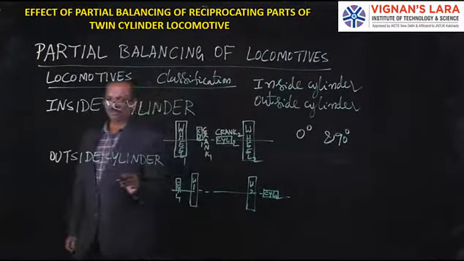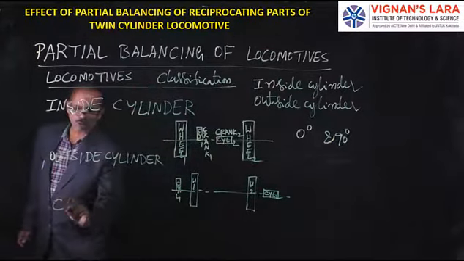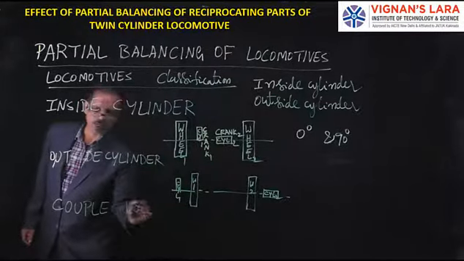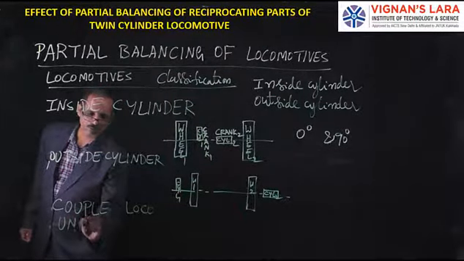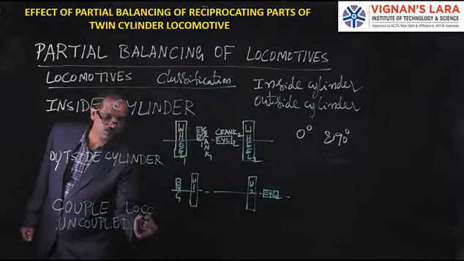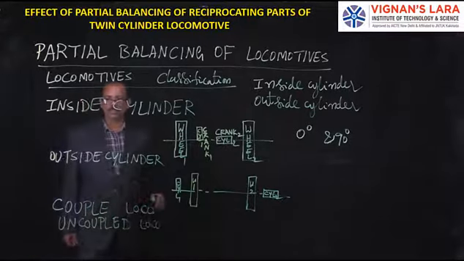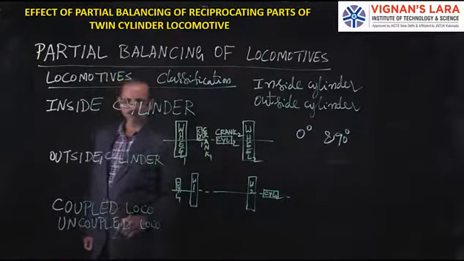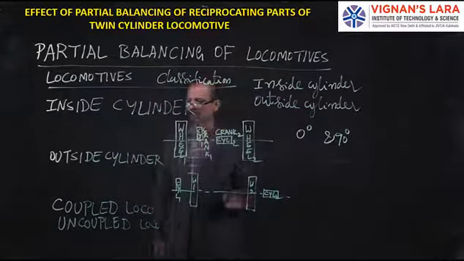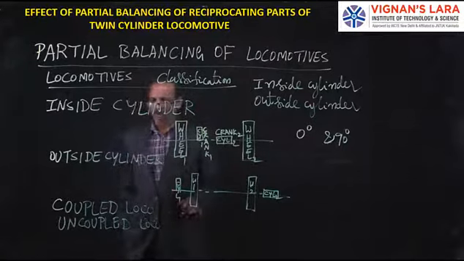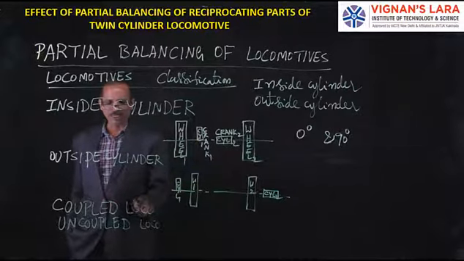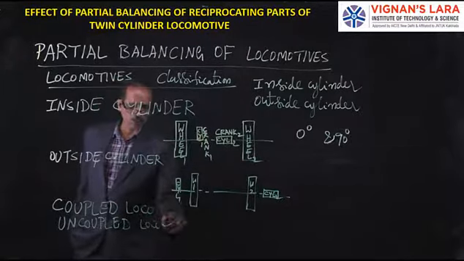There is one more classification, that is coupled loco and uncoupled loco. Coupled and uncoupled loco. So you can see there are a number of wheels. If those wheels are independently driven or not connected to anything, then that is called uncoupled loco.